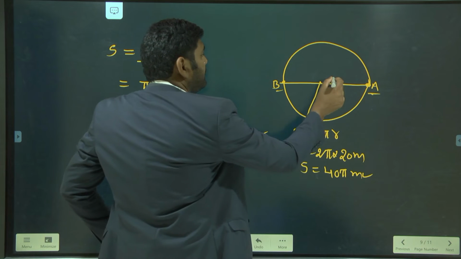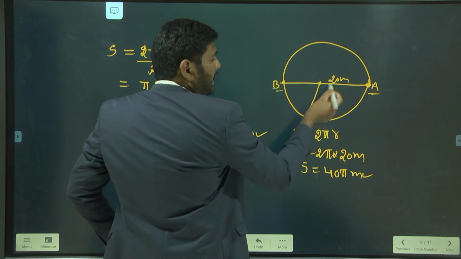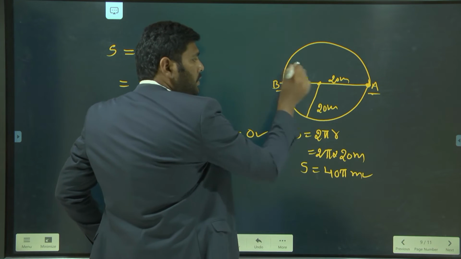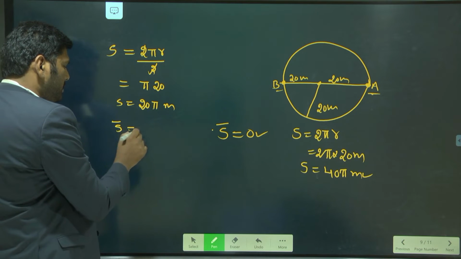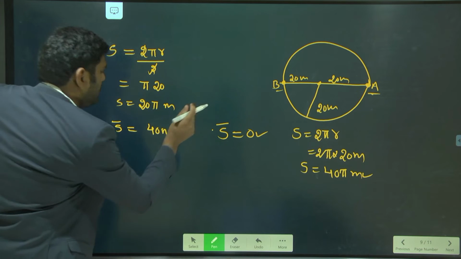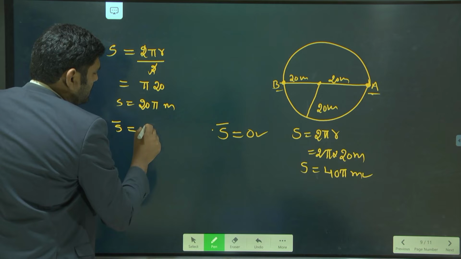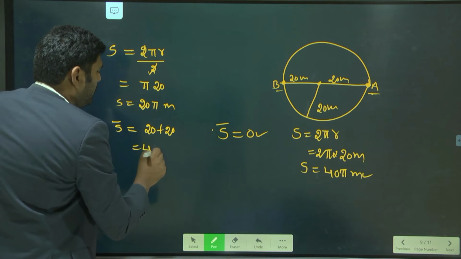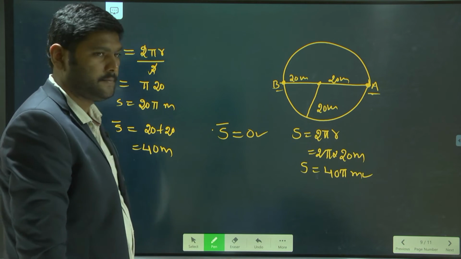This is 20 meters from here to here, and again 20 meters from here to here. Totally the displacement S bar is 20 plus 20, which is equal to 40 meters.